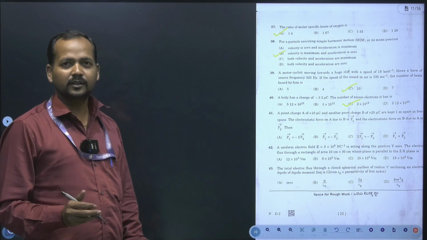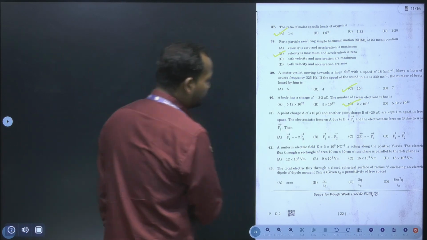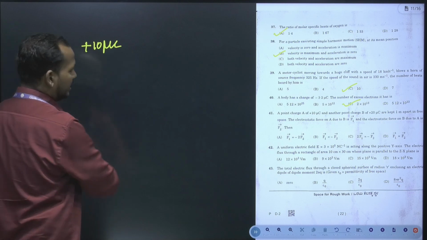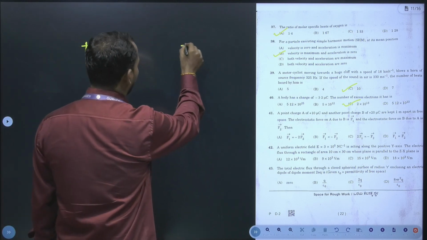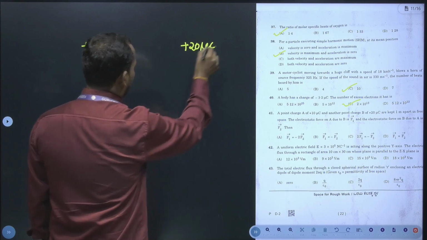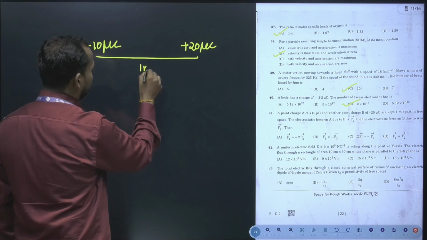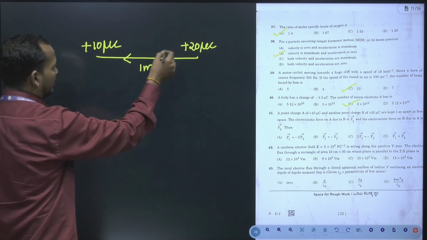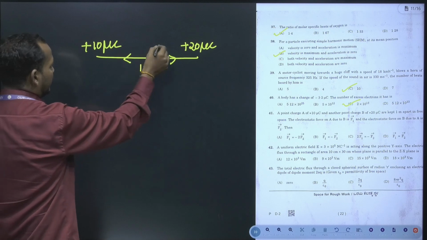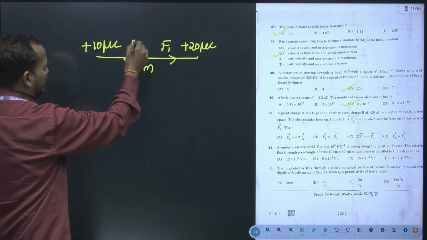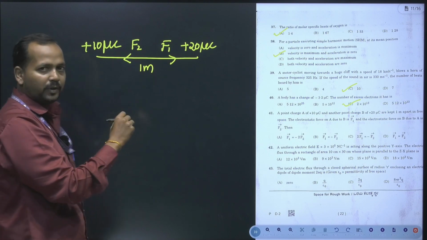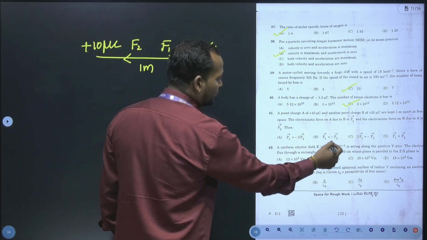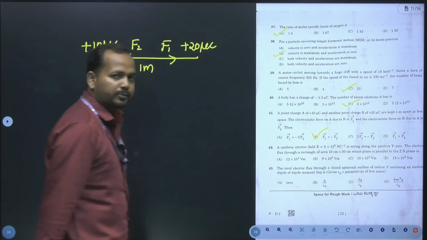I am going to continue the CET physics question paper 2024 discussion. The previous question number was 40, that is answer 2, and the 41st question is based on the first chapter, electrostatics. A point charge of plus 10 microcoulomb and another charge of plus 20 microcoulomb are placed at a distance of 1 meter. Here plus 20 microcoulomb exerts a force on 10 microcoulomb and 10 microcoulomb exerts a force on 20 microcoulomb. This will be F1 and this will be F2. Both have the same magnitude but are in opposite directions. Hence you can choose the answer. Both are the same forces but acting in the opposite direction. That's why the option is B.